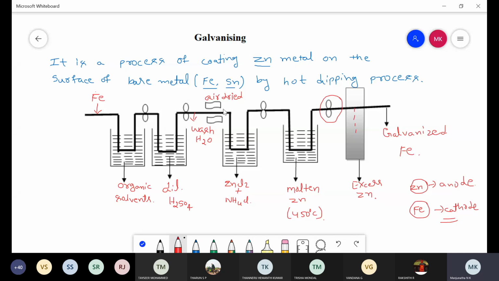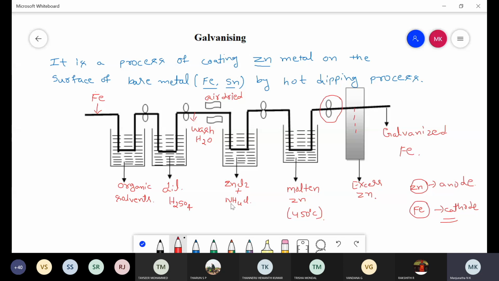Then you need to write down the process. Here you need to write down 5 steps. First step: the iron metal surface is treated with organic solvent to remove organic impurities. Second step: the metal surface is treated with dilute sulfuric acid to remove inorganic impurities. Then wash with water and air dry. Then the metal surface is treated with a mixture of zinc chloride and ammonium chloride, which prevents further oxidation of zinc metal.